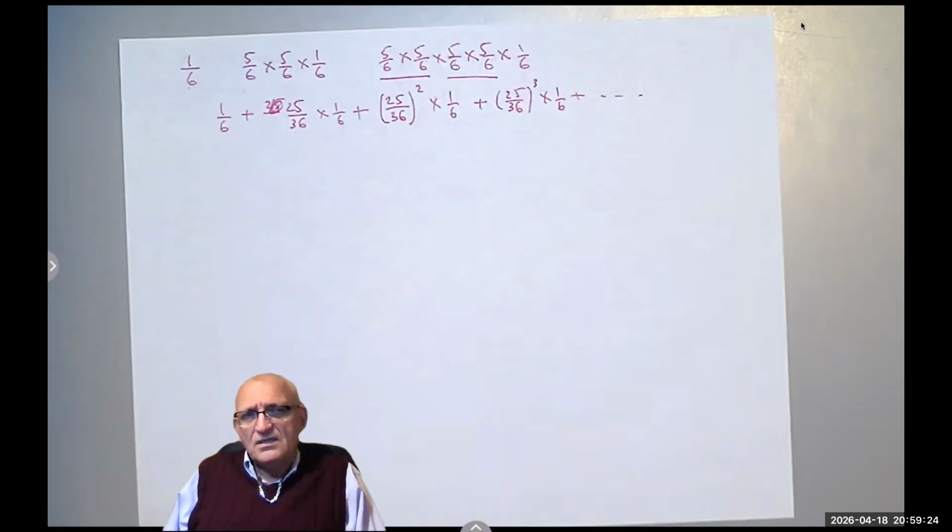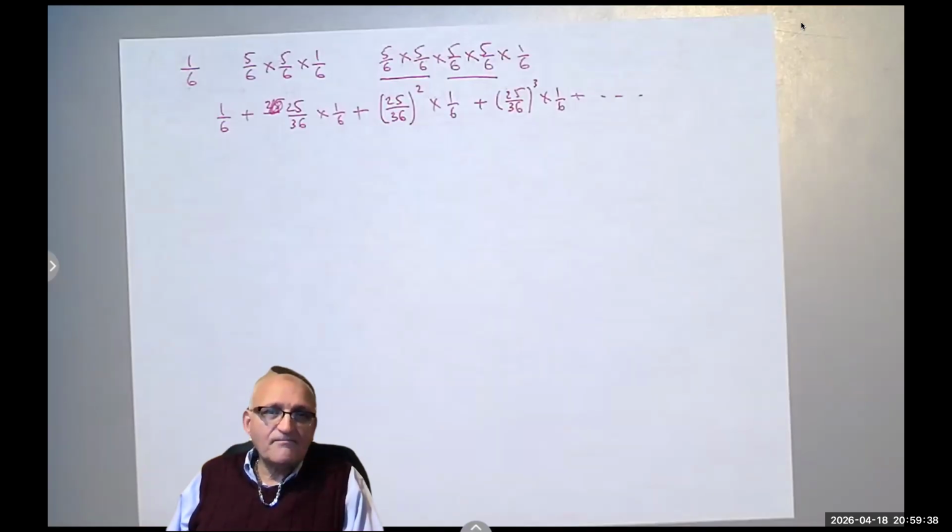You say, okay, so how do I calculate that? Go back to algebra and see how you calculate the geometric series.